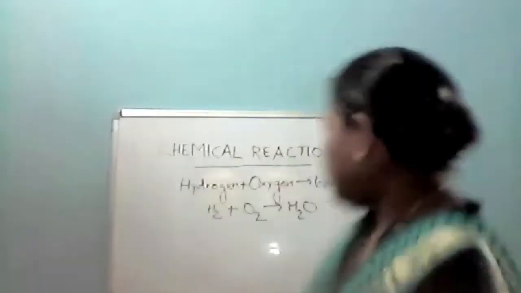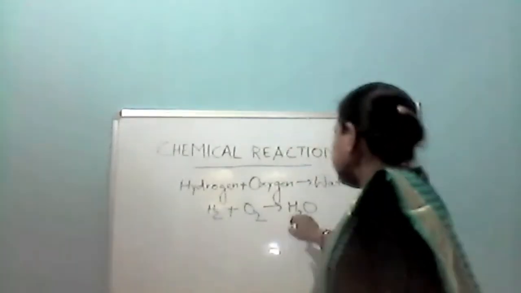If the number of atoms of each element in the reactant is not equal to the number of atoms of the element on the product side, then we call it an unbalanced chemical equation. अगर number of atoms जो है element का equal नहीं है, see what I have written here, H2 and O2 and here H2O. Is it a balanced chemical equation or an unbalanced chemical equation? ये balanced है कि unbalanced है? Unbalanced chemical equation. Unbalanced.